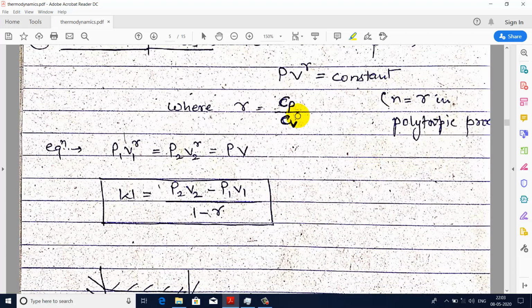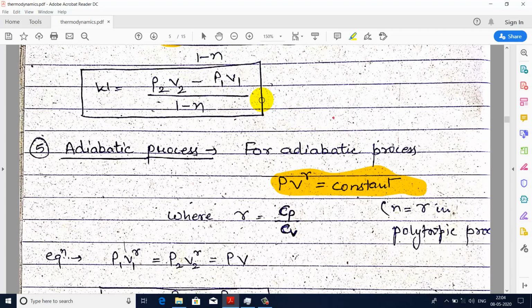Similar to the polytropic process, here we can write the equation P1 V1 to the power gamma equals P2 V2 to the power gamma equals PV to the power gamma. As this is similar to the polytropic process, the work transfer obtained will also be the same, but in place of n there should be gamma in the formula.